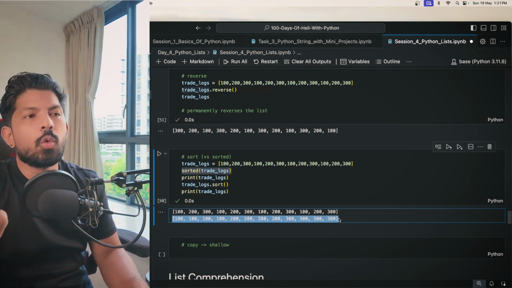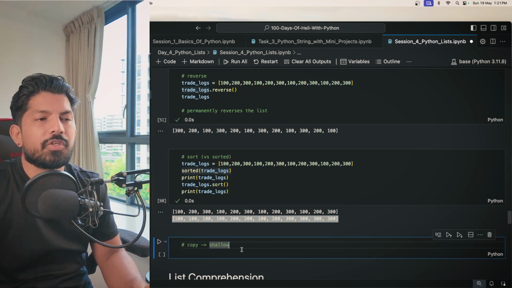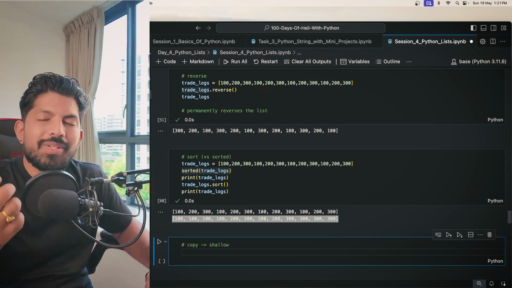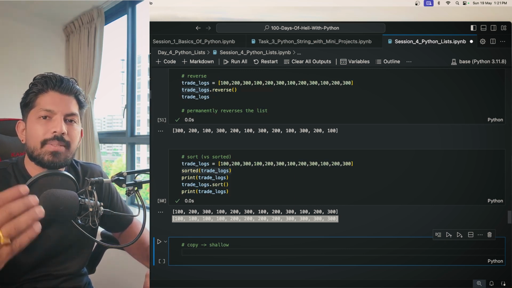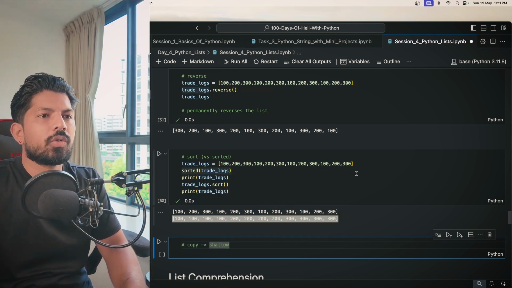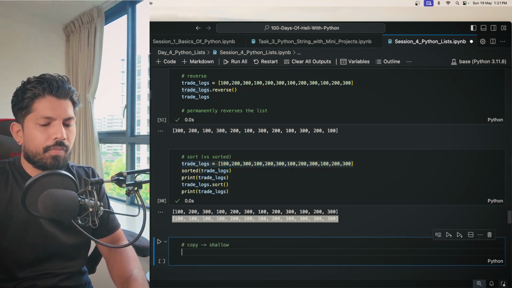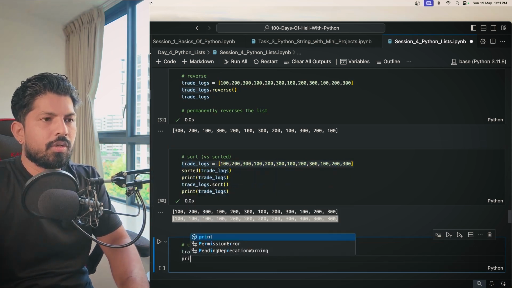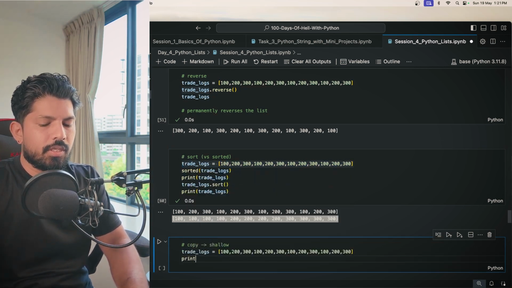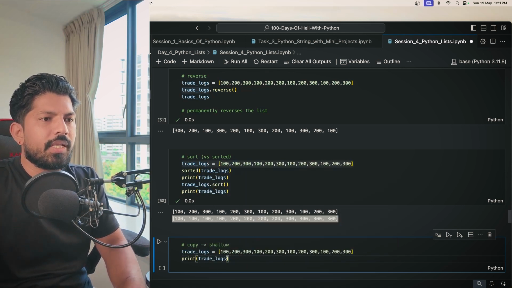So what can we do in order to avoid these problems? At that place, you can use the copy function. So what does copy do? It will just make another copy of a list at a different memory address. So how does it work? Let's say we have this trade list. We can print the list, and then we again print the memory address of this list.